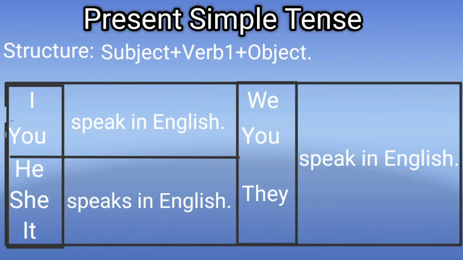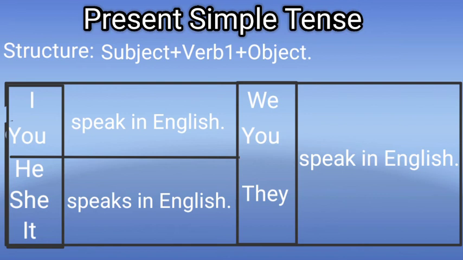But for third person singular he, she, it, we have to use s with verb 1. For example, he speaks in English, she speaks in English, it speaks in English. Okay, my dear friends, now you understood.